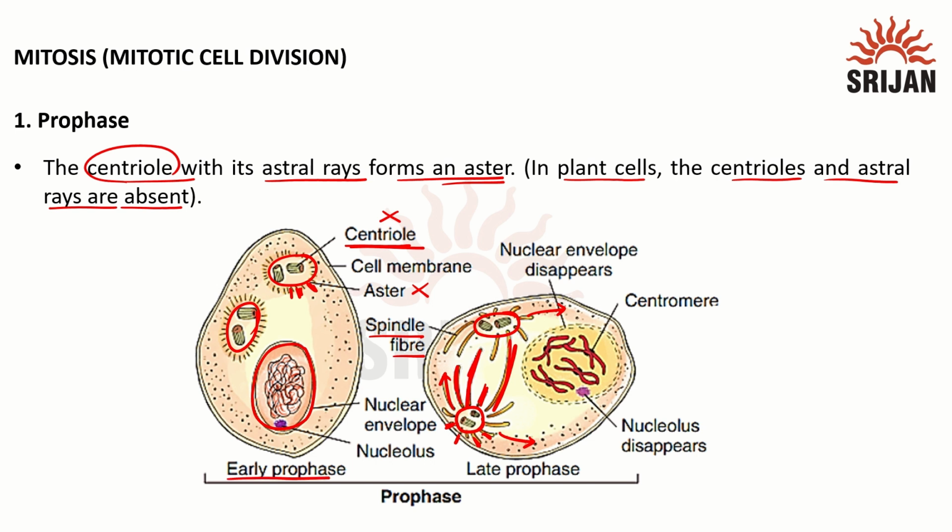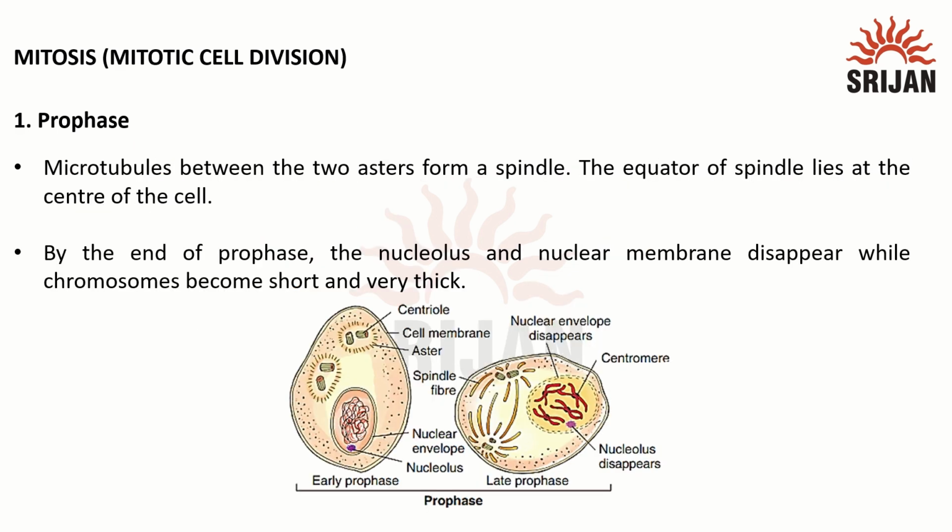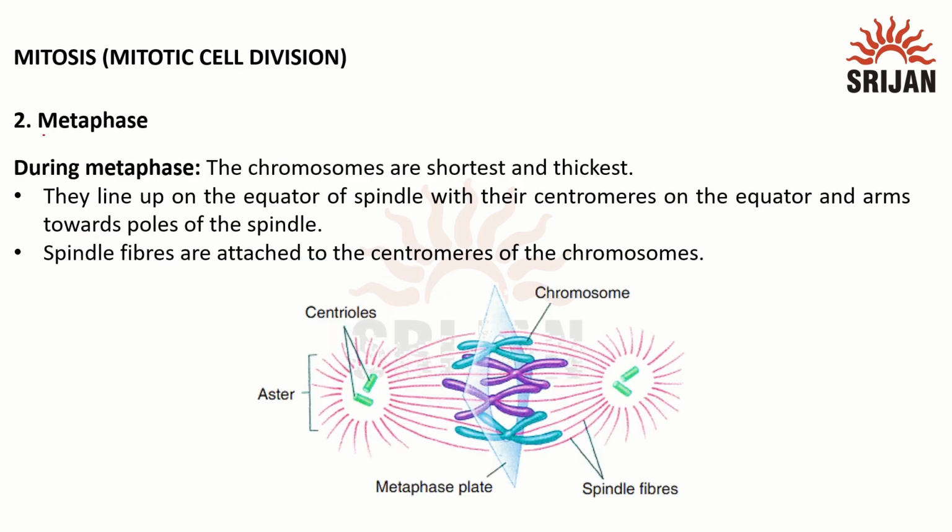So this is how early prophase and late prophase look. As late prophase comes near, the nucleolus will also disappear. The nuclear envelope, that is the membrane, will disappear, and we can see the distinct chromosomes with the centromere. Now we can say that the microtubules between two asters form a spindle. The equator of the spindle lies at the center of the cell. By the end of prophase, the nucleolus and nuclear membrane will disappear, while the chromosomes have become short and very thick, and it's easy to recognize or identify them under the microscope. Now the next stage comes, the metaphase.